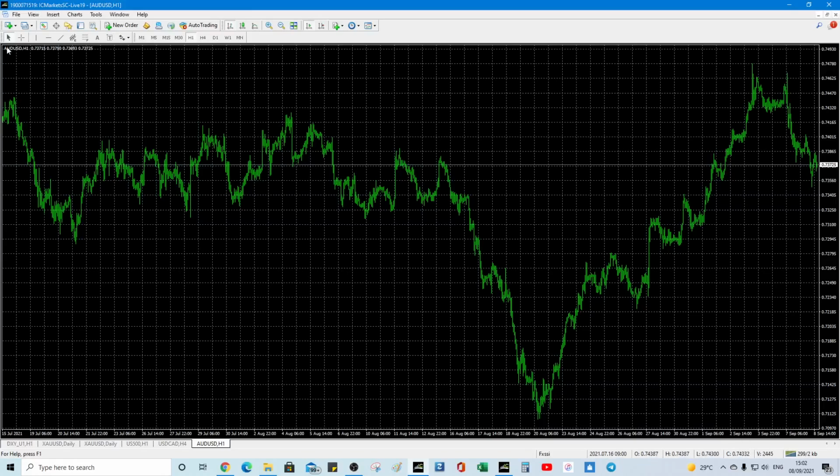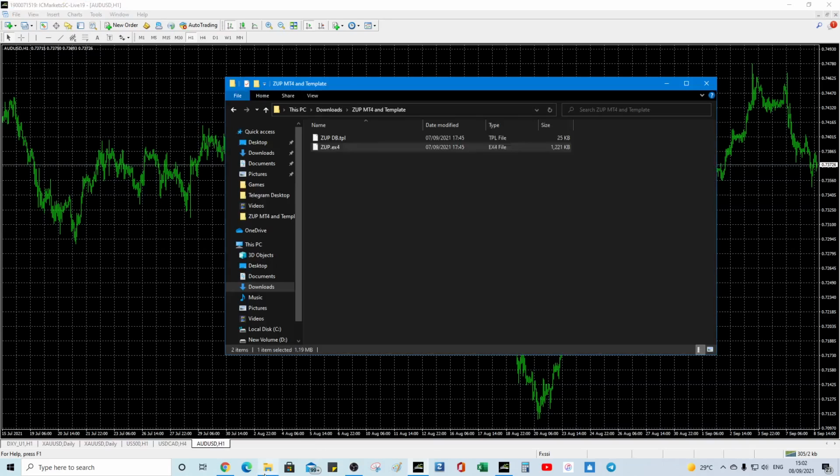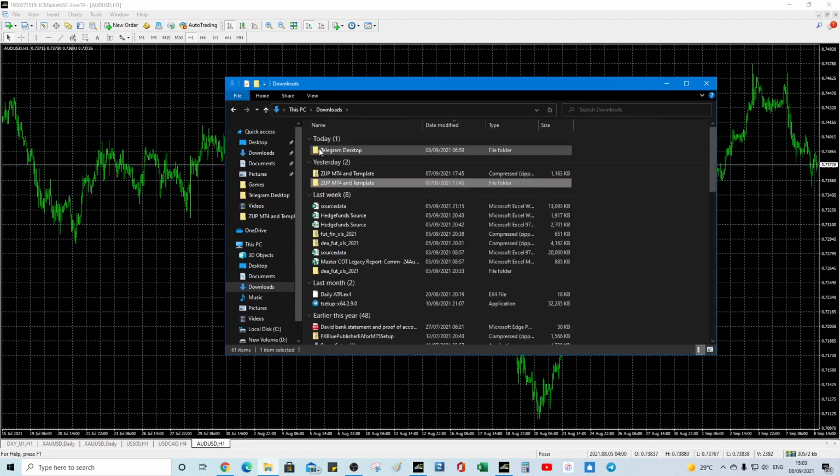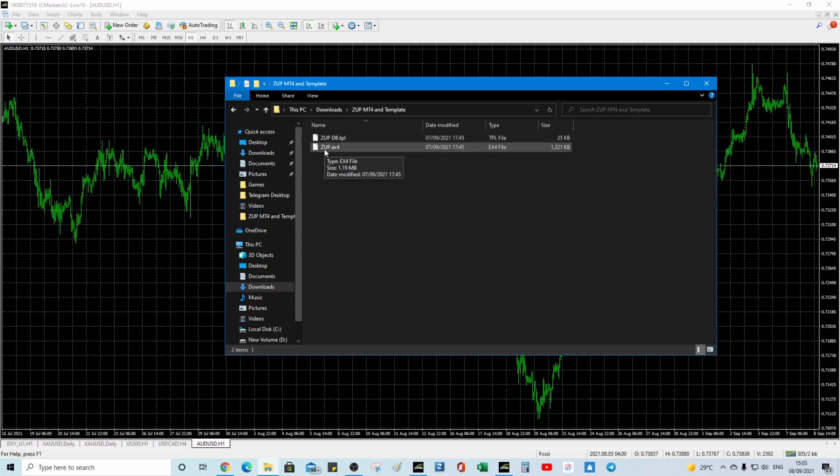Video on how to install the ZUP indicator from the starter pack. It's the free version. So you open up a clean chart. What we want to do is download the file, and it comes as a zip. So you extract the zip, and you've got the file contents that they extracted. We're going to be working with two files.